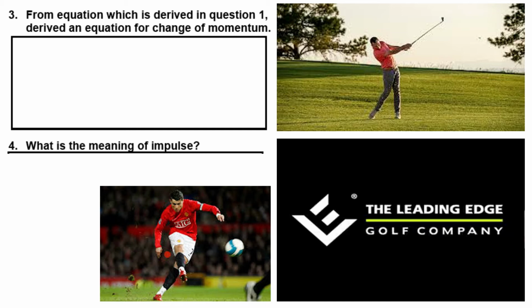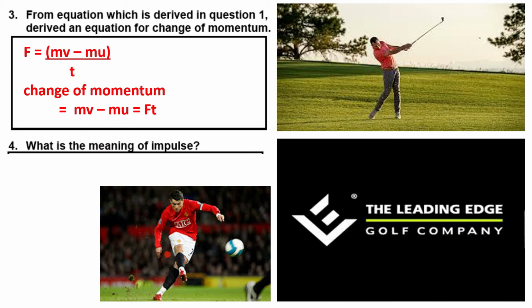From the equation derived in question 1, derive an equation for change of momentum. F equals mv minus mu divided by t. If you want change of momentum, you just move the t to this side, so it becomes Ft equals mv minus mu, because we only want the change of momentum.